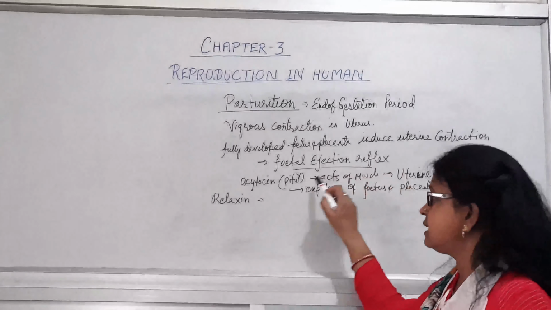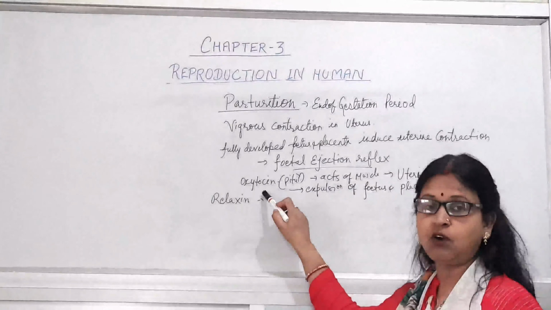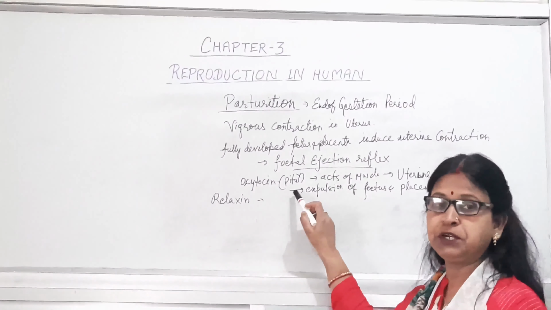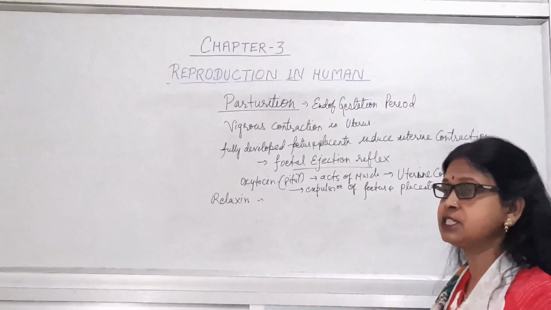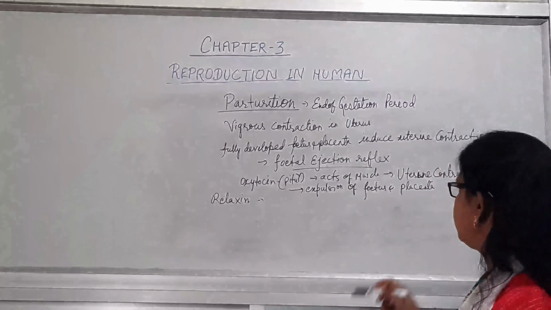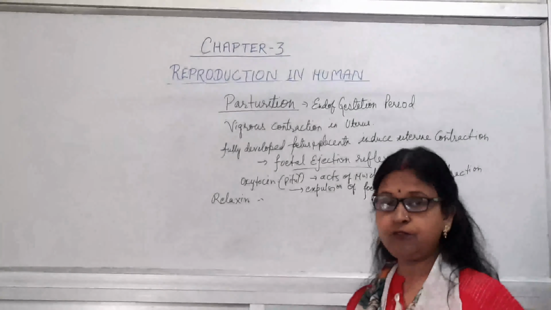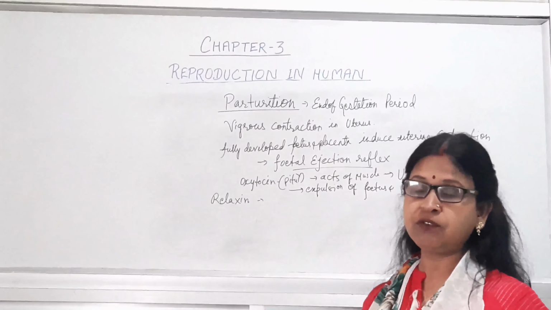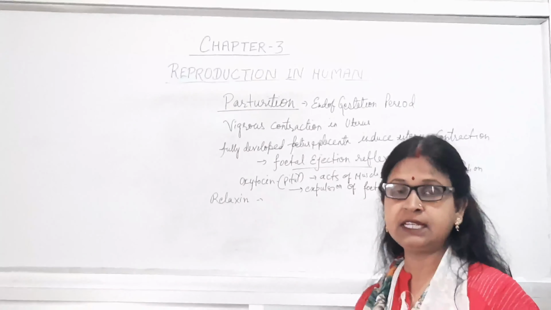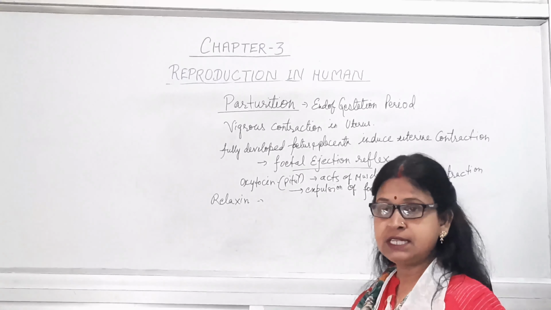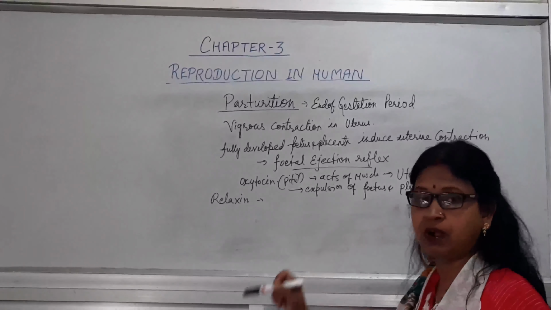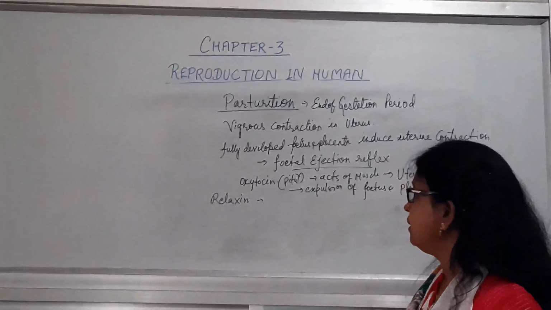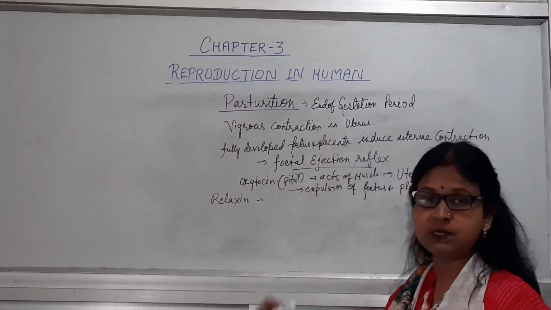All this results in the release of the hormone oxytocin from the pituitary, which will act on the muscle of the uterus, and strong uterine contraction will arise, and that will finally lead to expulsion of the baby outside the body, and that is known as parturition. Just after the birth of the baby, the placenta is also thrown out of the body, and in this way the parturition process occurs.